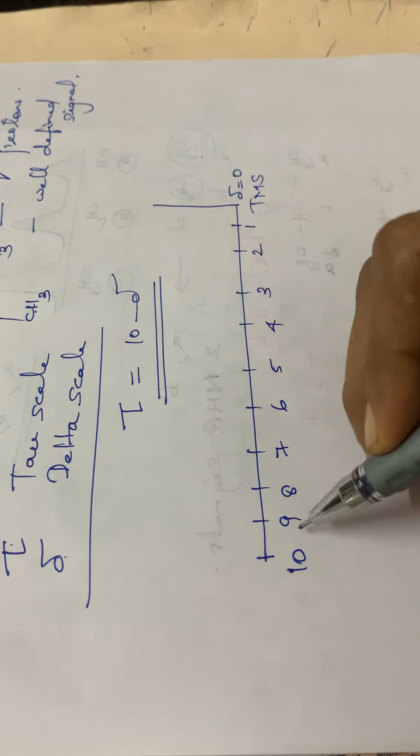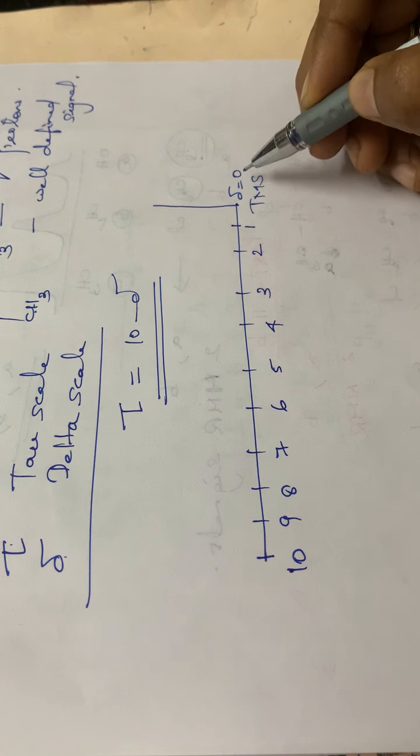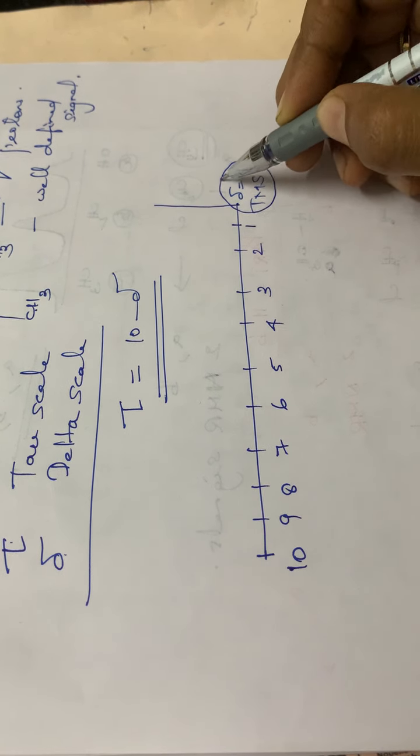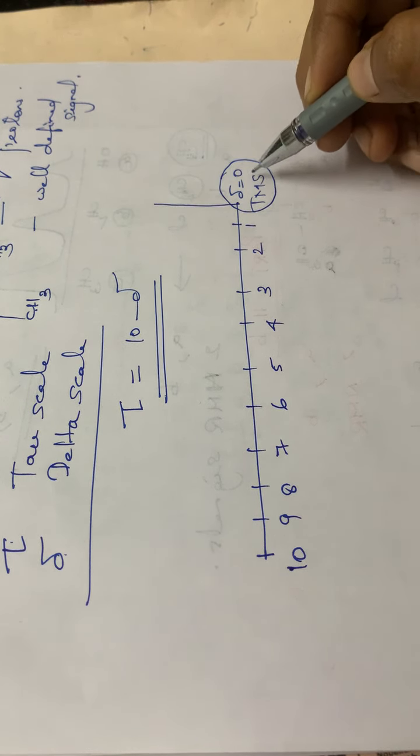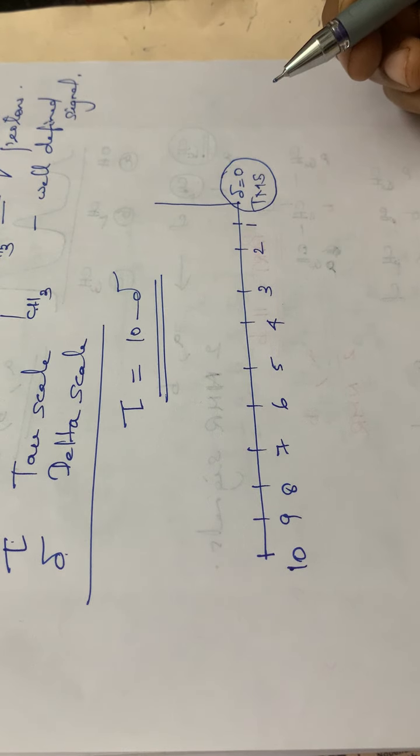So this is the delta scale, and in the delta scale TMS is used as the reference, and for TMS the delta value is equal to 0.